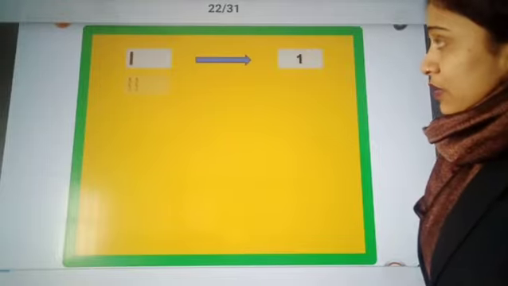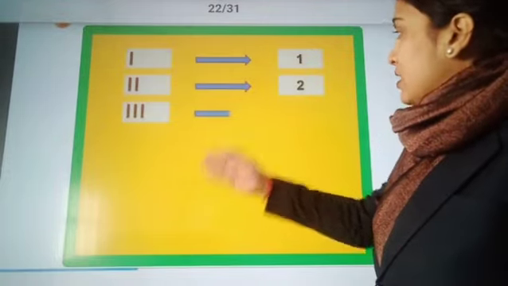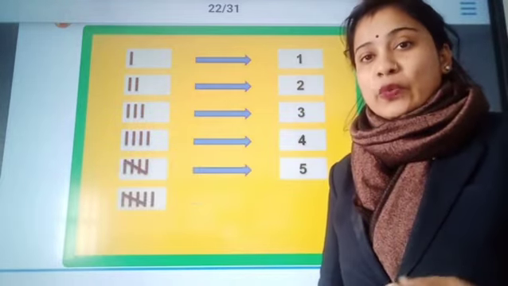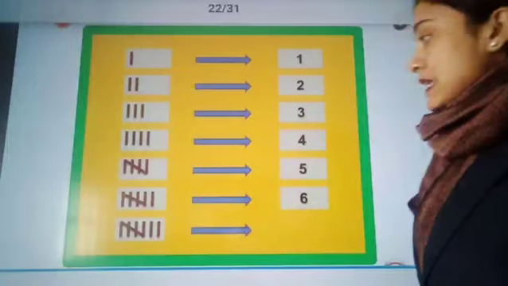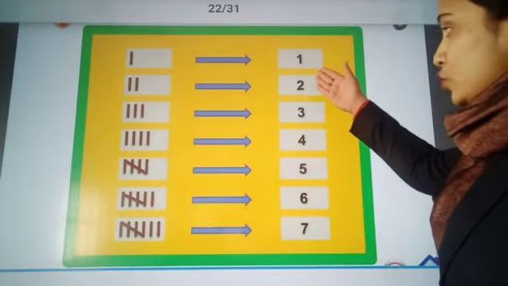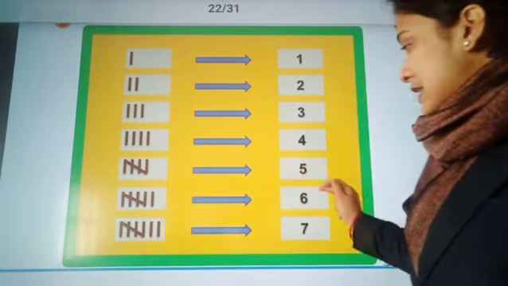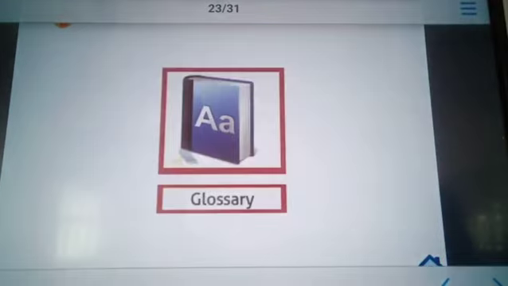So this is 1, 2, 3, 4, 5, see, the fifth line goes across, 6 and 7.